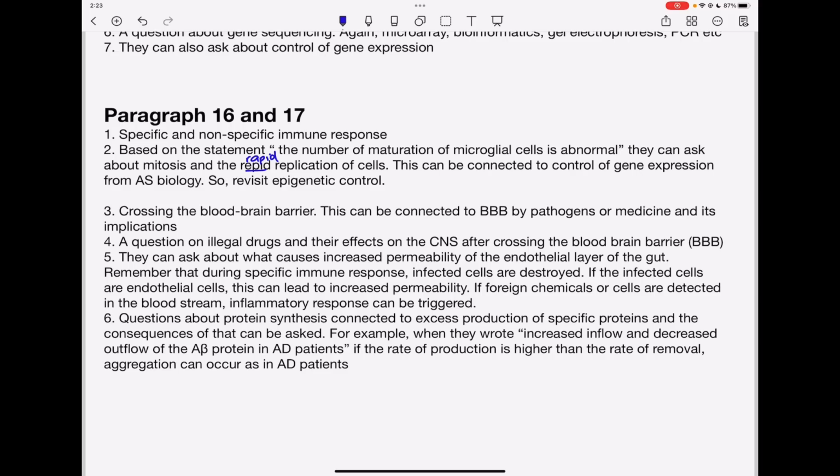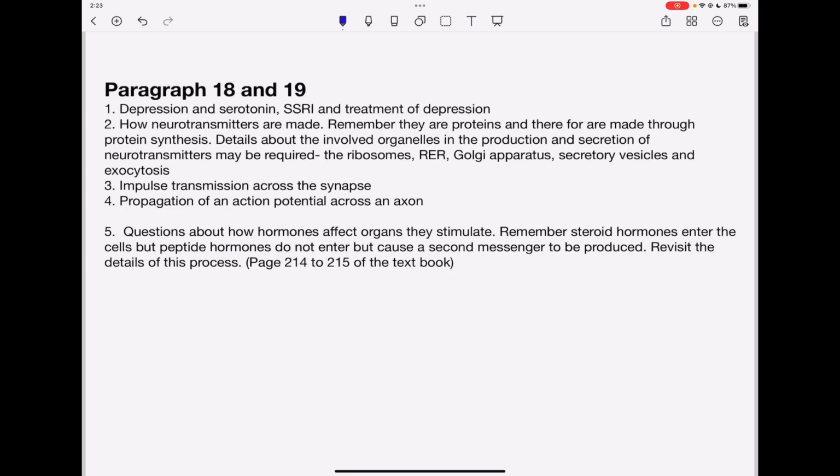They're going to ask questions connected to protein synthesis in connection to the excess production of specific proteins, and the consequence of this can be asked. Remember, they talked about A-beta proteins. If they're increasing in number and there is a lot of protein aggregation, that could mean the speed with which these proteins are cleared is not as fast as the speed with which they are made. So they can connect these to epigenetic control, what causes excessive protein synthesis, and so on.